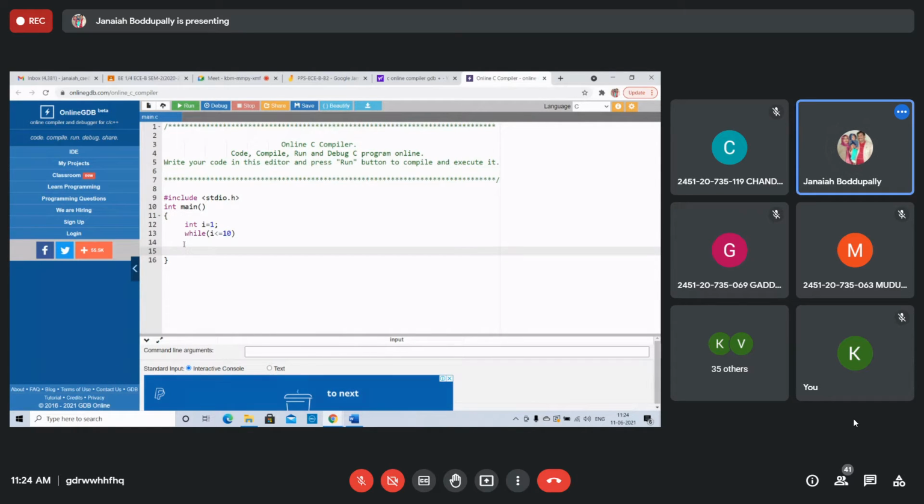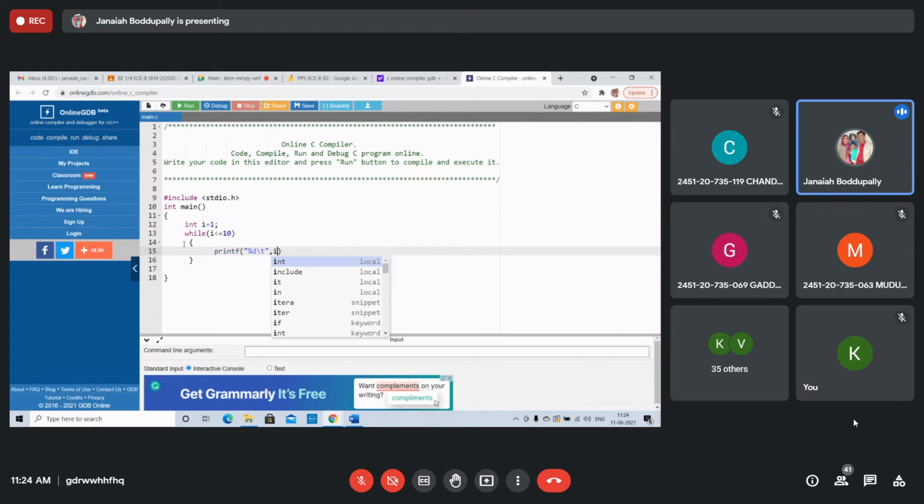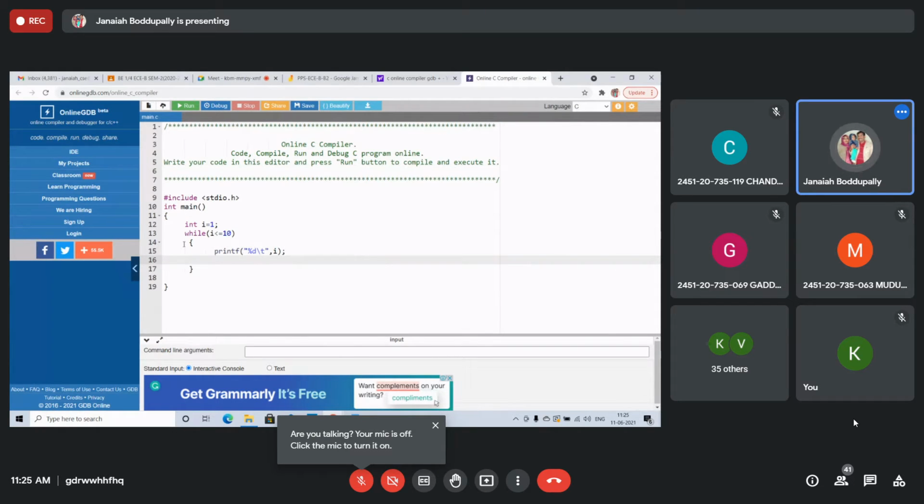For the while loop, then take the curly brackets. Printf the integers, taking a tab space between the numbers. In the first iteration, i equals 1, while i is less than or equal to 10. 1 is less than or equal to 10, then printf, 1 will be displayed.